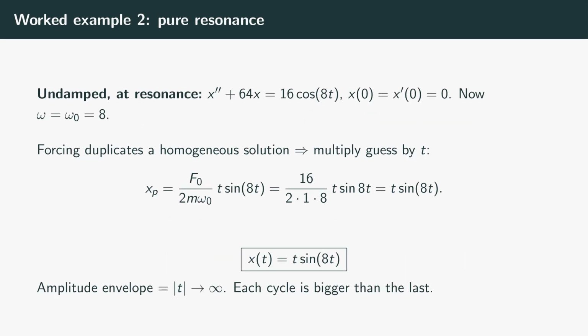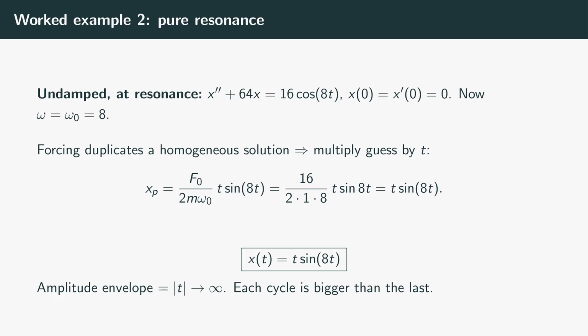Now nudge the driving frequency from 7 up to 8, so we drive exactly at the natural frequency, x double prime plus 64x equals 16 cosine 8t, again from rest. This is the resonant case. The forcing, cosine 8t, is now itself a solution of the homogeneous equation, so undetermined coefficients demands an extra factor of t in our guess.